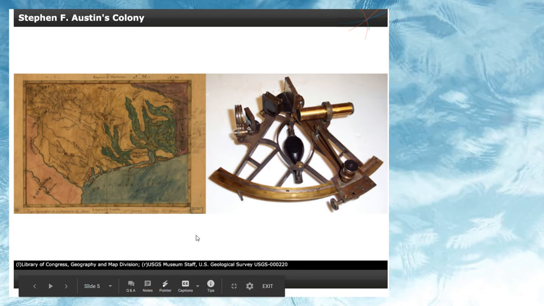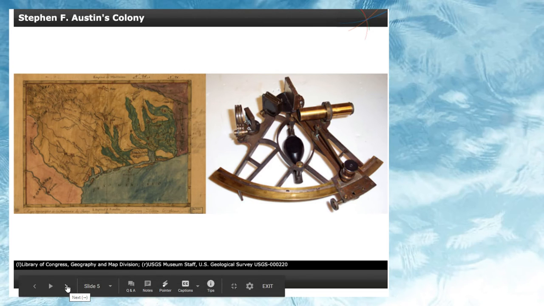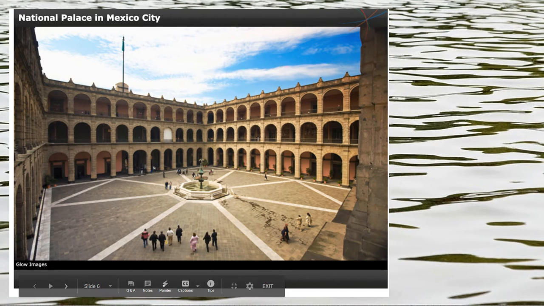Go on to the next one. Here's a picture. What they used to use for mapping. This is the National Palace in Mexico City.